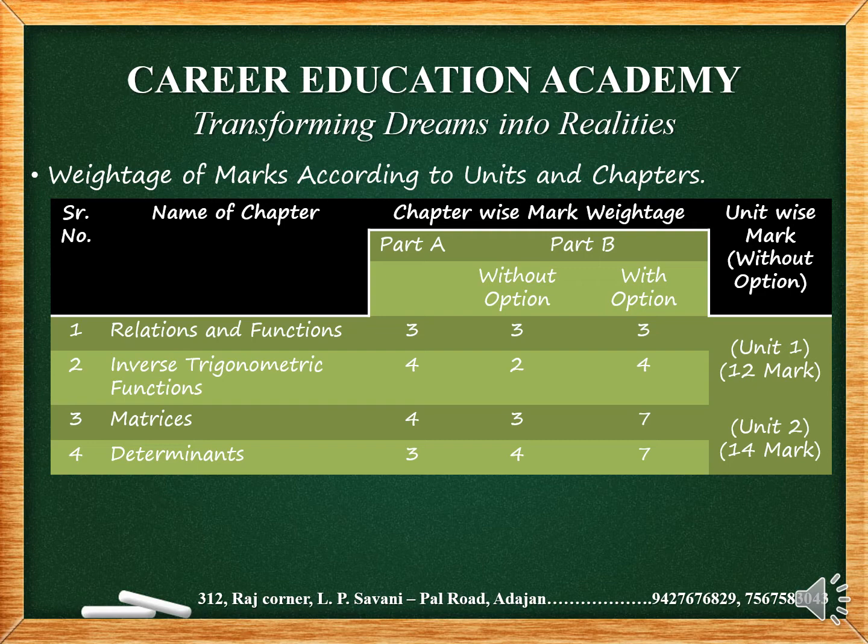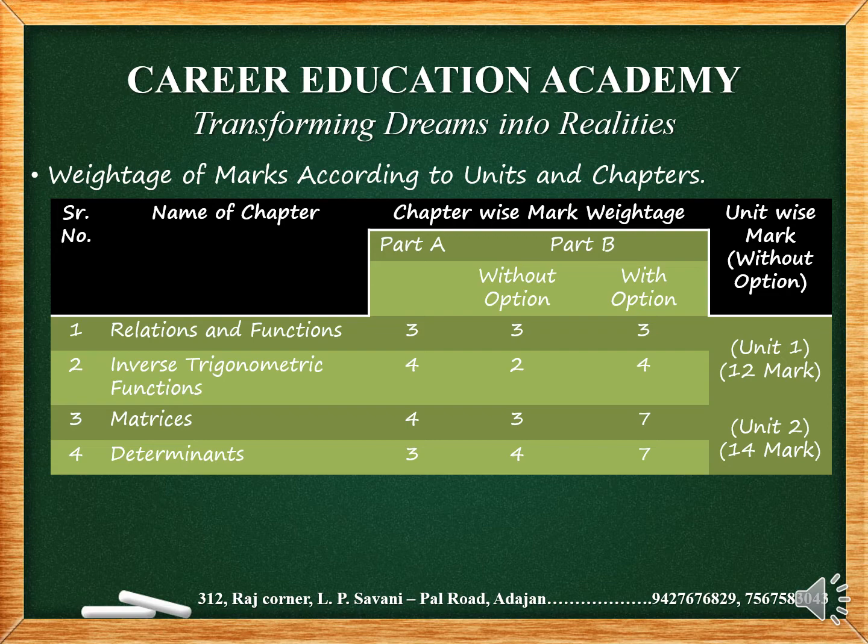From the chapter inverse trigonometric function, there will be 4 marks MCQ and 2 marks subjective questions. So unit 1 will be of 12 marks, which includes chapter 1 of 6 marks and chapter 2 of 6 marks.